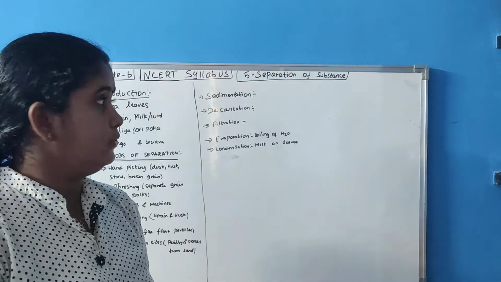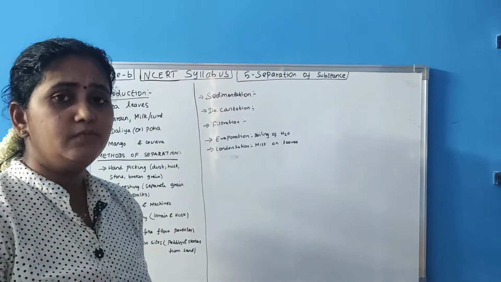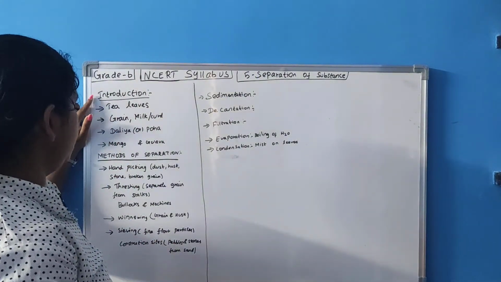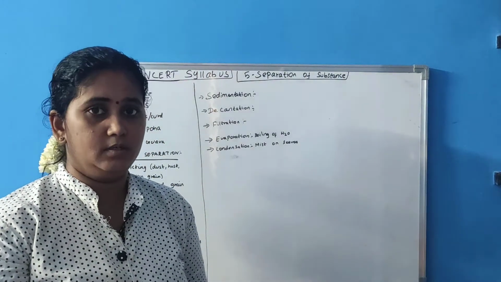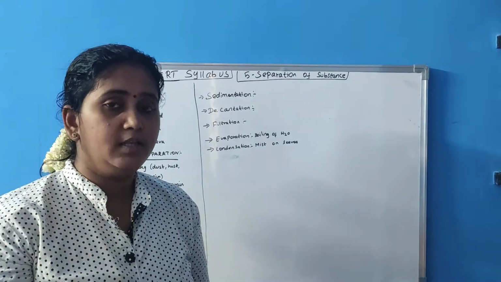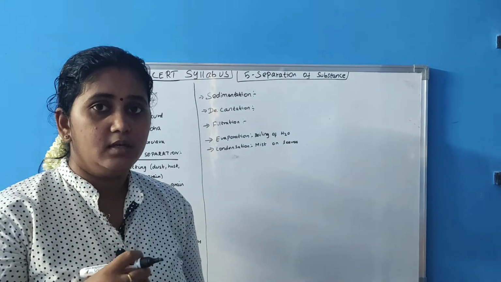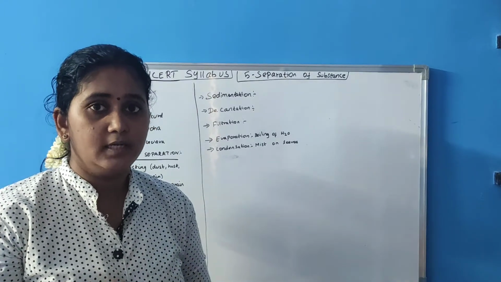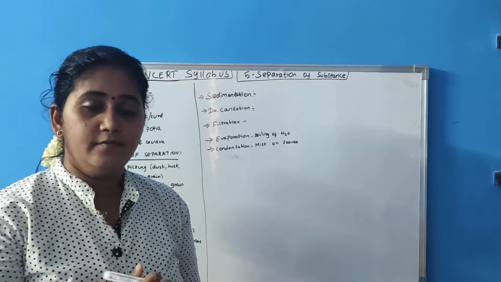So today we are going to see the fifth lesson, Separation of Substances, in your NCERT syllabus for grade 6. First, let's see the introduction. We saw we are separating substances from a mixture. You take a mixture, the mixture that you eat, and then you collect only the groundnuts. So that is separating groundnuts from a mixture. That is one separation. Like this, there are so many types and kinds of separation. We will see what they are.